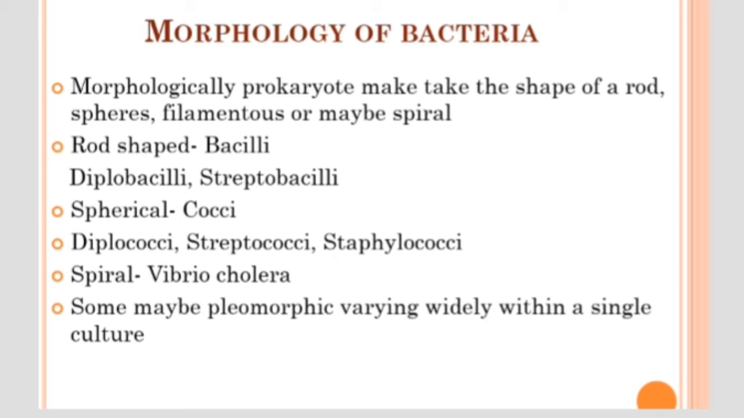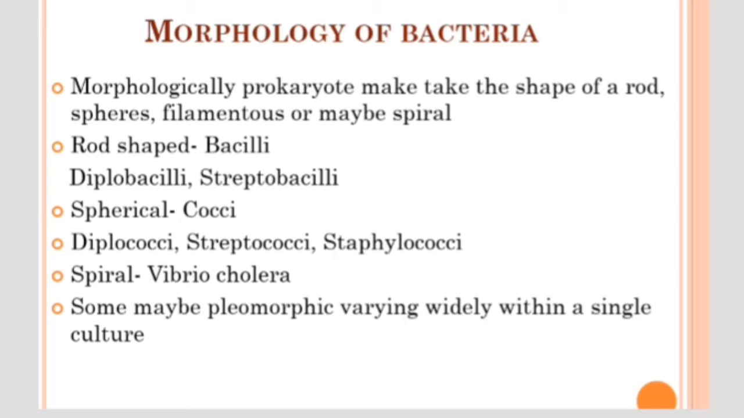Rod-shaped bacteria are commonly called bacilli, and when two rod-shaped bacteria come close together, they are called diplobacilli. When a group of rod-shaped bacteria lie close to each other, they are called streptobacilli. Spherical-shaped bacteria are called cocci. When two cocci come close together, they are called diplococci. When a chain of spherical-shaped bacteria lie close to each other, they are called streptococci. And when a grape-like arrangement of spherical bacterial cells occurs, it is called staphylococci.